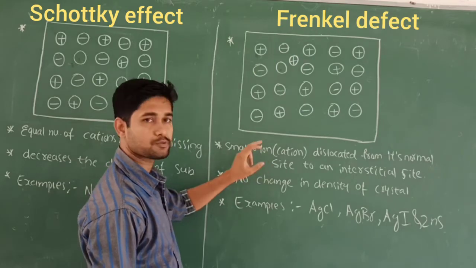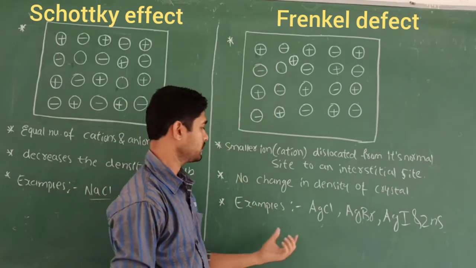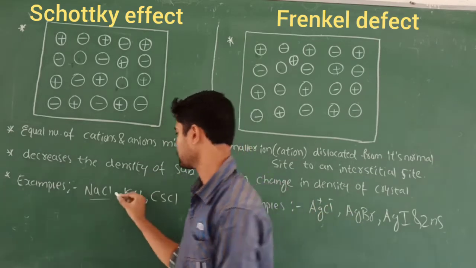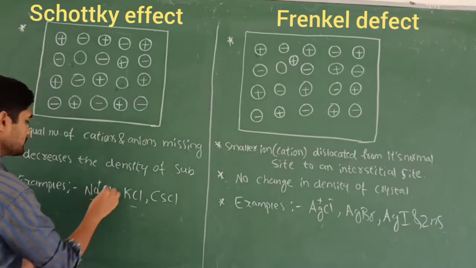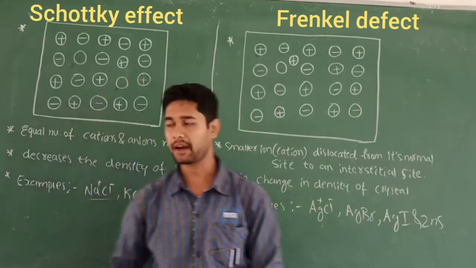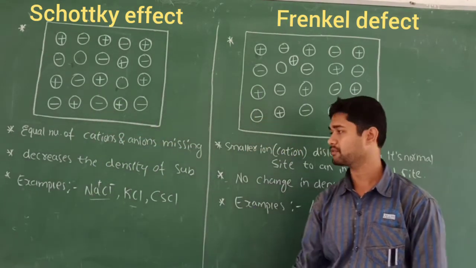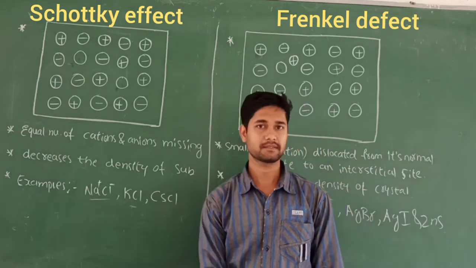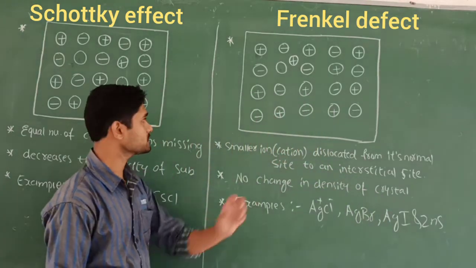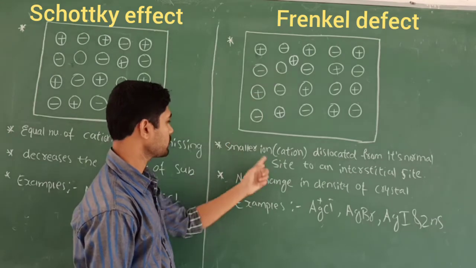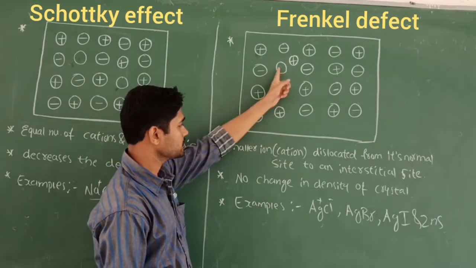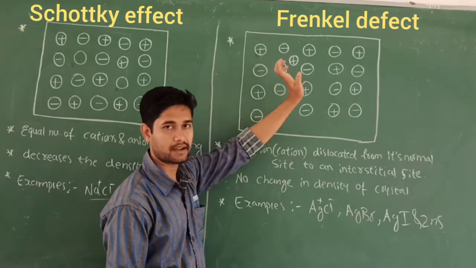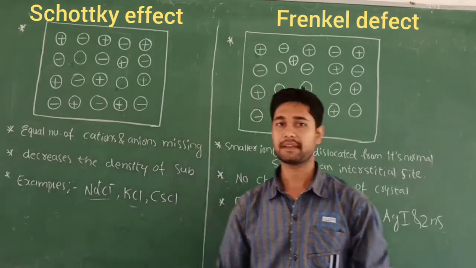The smaller ion is the cation. Always see here, this is cation and this is anion, and here also Na plus and Cl minus. So Na plus is a cation, Cl minus is an anion. Because of the size, when you look at these sizes, fluorine has a bigger size, right? So that's why anions are bigger in size. But here the smaller ion, that is called the cation, is going to be dislocated from its normal site to an interstitial site, right? So that is going to be called the Frenkel defect.